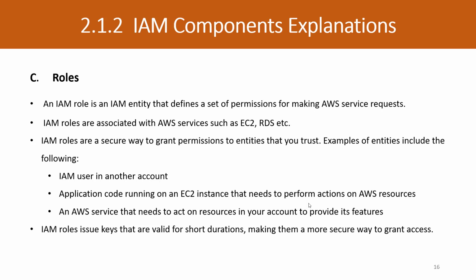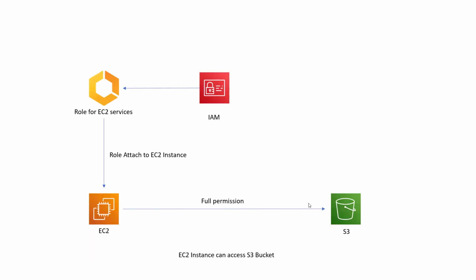To assign this permission, we create a role. In this role, we define that this role can have full permission on S3 or all the S3 buckets. So when you attach this role to a specific EC2, this EC2 can access S3, and this is done only by the role.